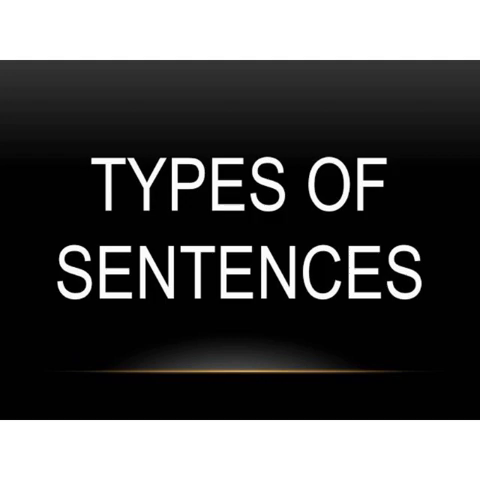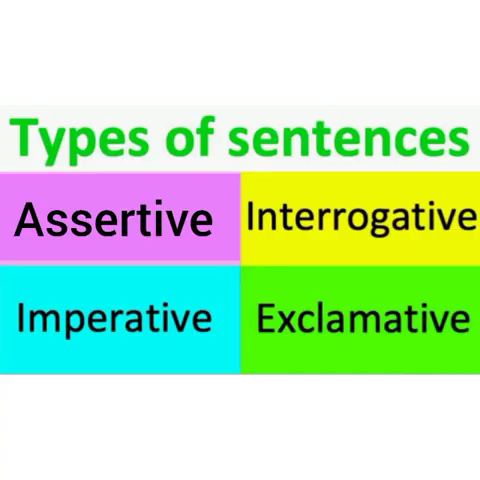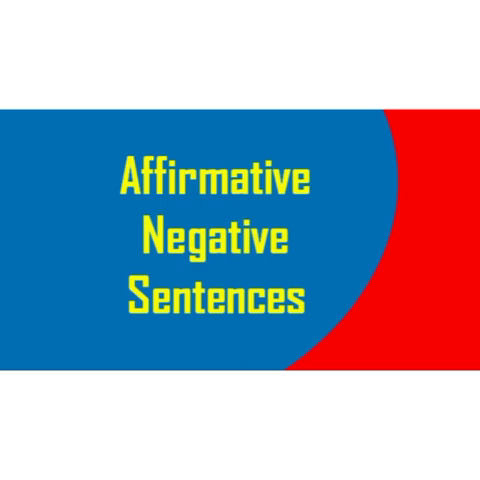So, hello students. In the last lecture, I already taught you about types of sentences, which were assertive, interrogative, imperative, and exclamatory sentences. But now I would like to go to two more topics, which are connected to this, that is affirmative and negative sentences. So let's get started.